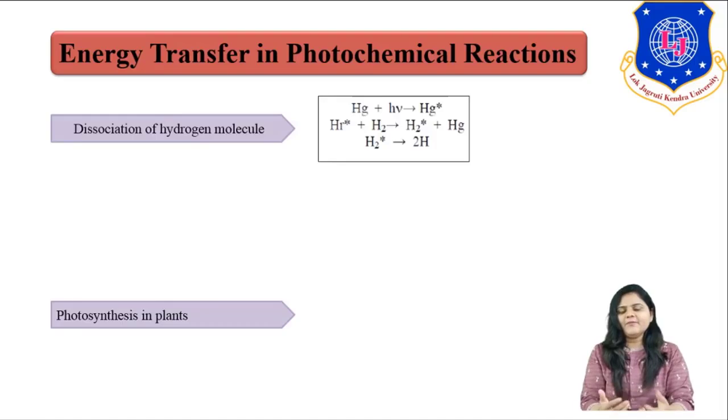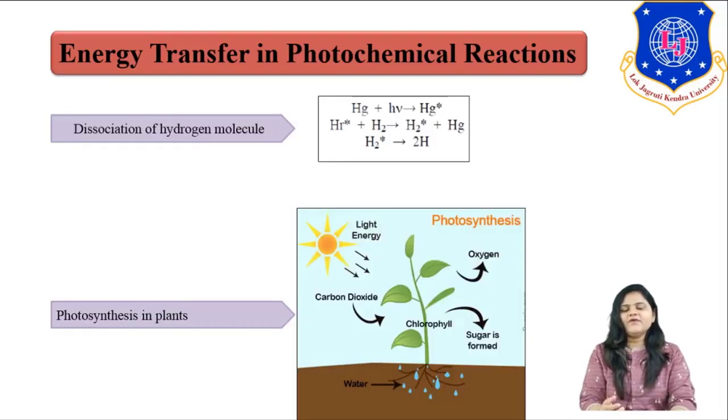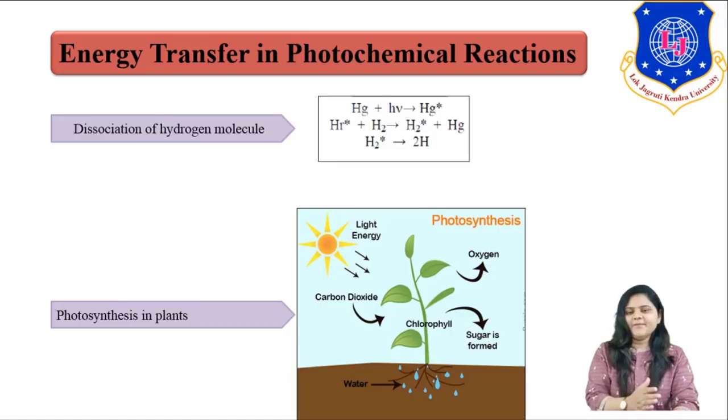In this process a chlorophyll component is present. Light gets absorbed by chlorophyll and the reaction happens. Chlorophyll transfers its energy to the carbon dioxide. So carbon dioxide and water, in the presence of light, lead toward the formation of sugar and oxygen.